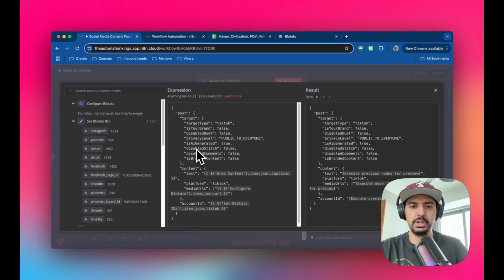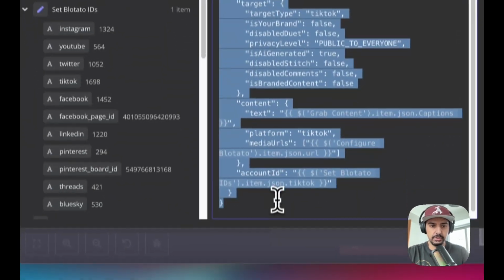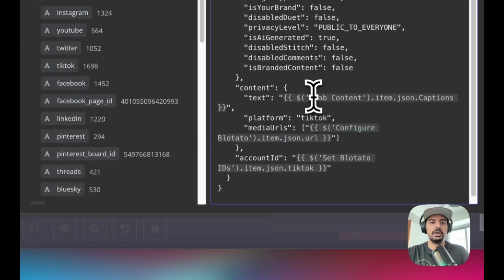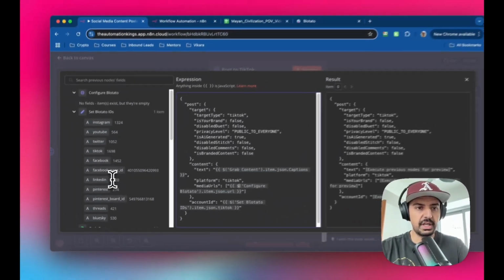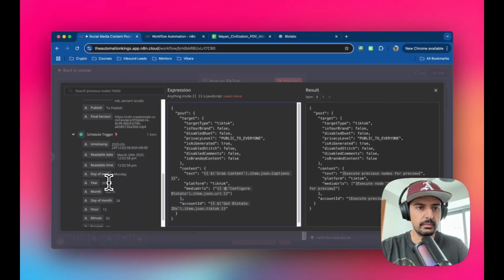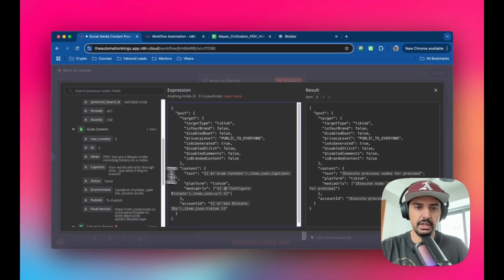The only one that you have to really worry about is it AI generated, right? So I'm creating AI generated content, so for me it's true. If it's not, you're creating your own content or your client's content, just set that to false, right? So again, everything else will stay the same. For the content, I'm going to use the captions, okay, which is this here. The media URLs is going to stay the same.